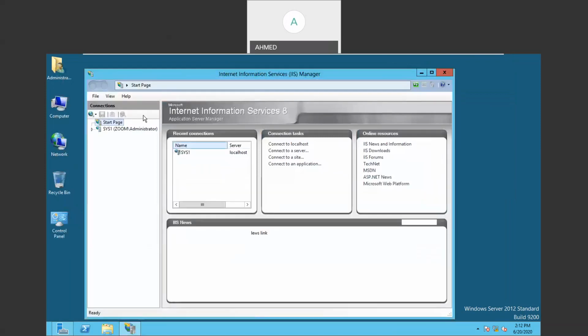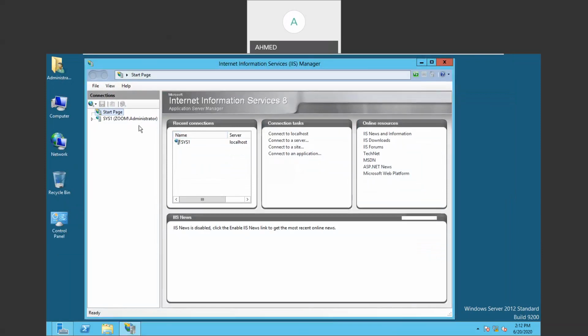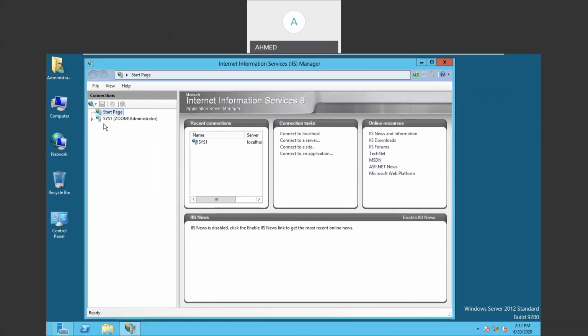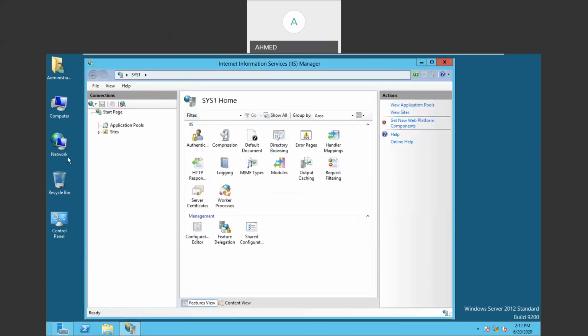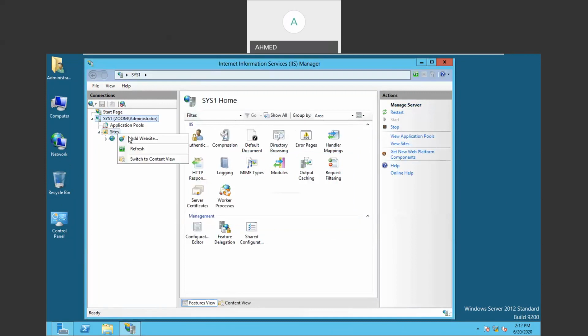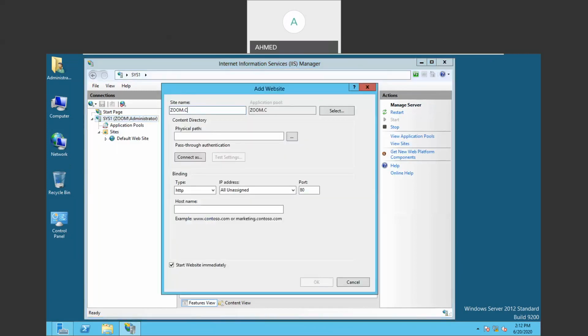So to create the website, we have to expand the system name. You can see this service is working in system 1, and as admin I'm managing the service. So expand the system name, and once you expand the system name here, you can find the option here, sites. So right now there is a default site, but we are going to create our own website. So to create a website, we have to right click on the sites, click on add website. The site name, give any name. For example, I'm giving my website name as zoom.com.